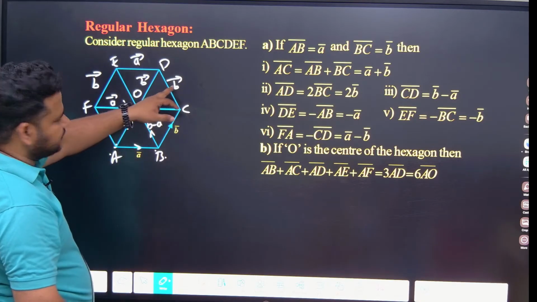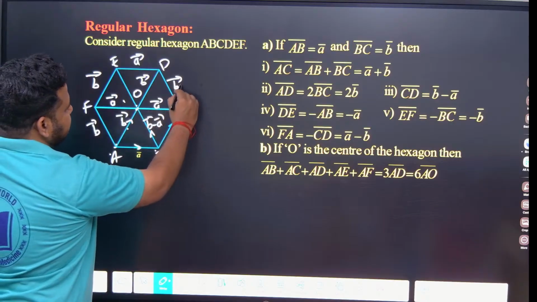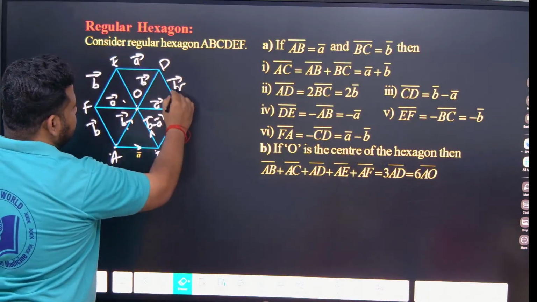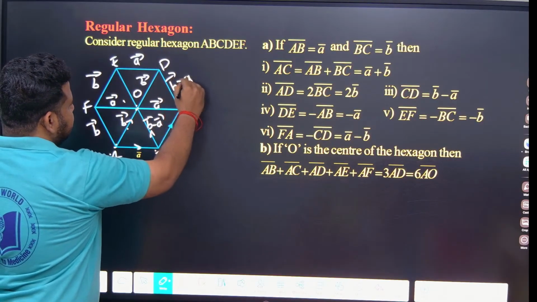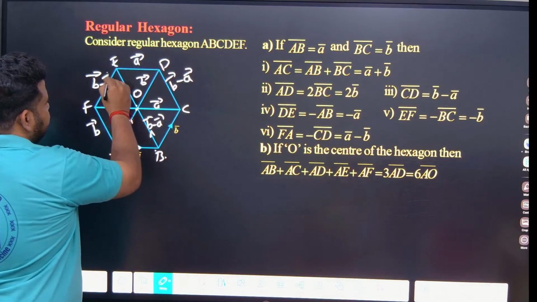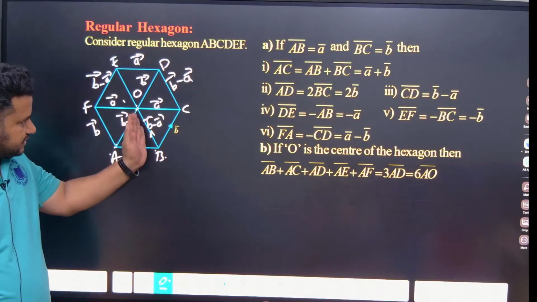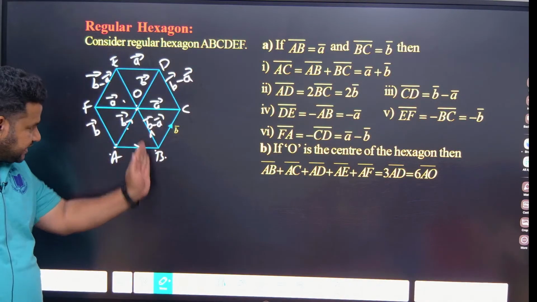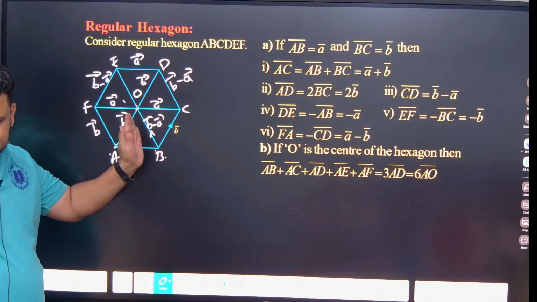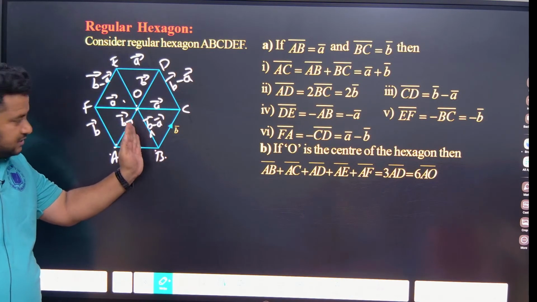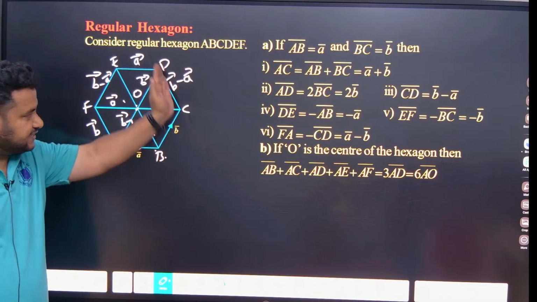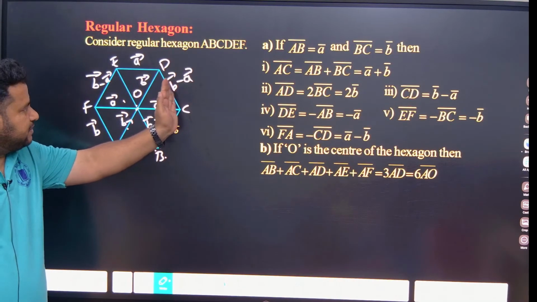So then what about this one? This will not be vector B, this will also be B minus A. Parallel to this means this will also be B minus A, and definitely this will also be B minus A. See here, this is the vector, we got B minus A. I am taking BO like this. Observe carefully. BO I got as B minus A. For BO, parallel is CD. This will also be B minus A.